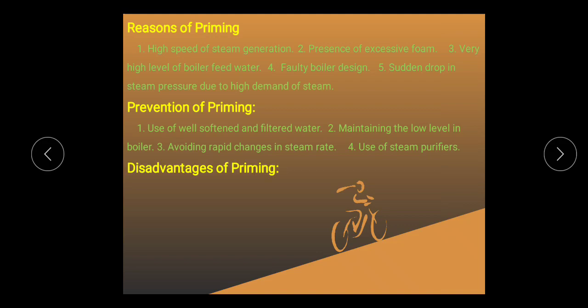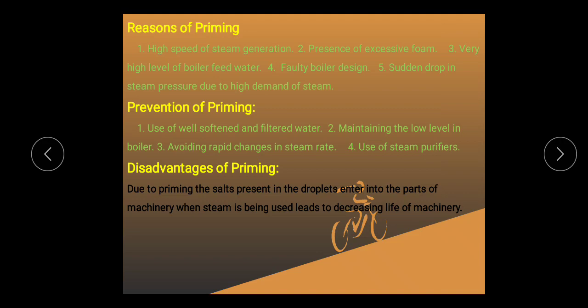Now, what are the disadvantages of priming? Due to priming, salts present in the droplets enter into the parts of the machinery along with the steam, which decreases the life of the machinery, because when these parts come directly in contact with the steam, the chances of corrosion increase. So corrosion is one of the disadvantages.